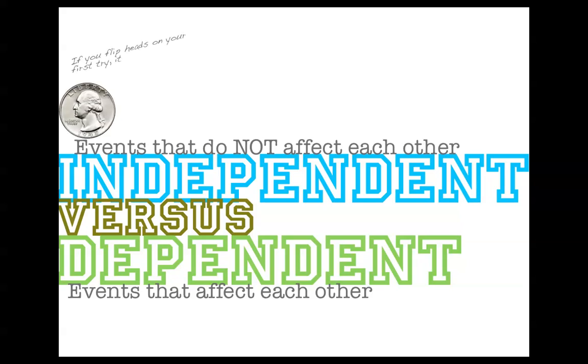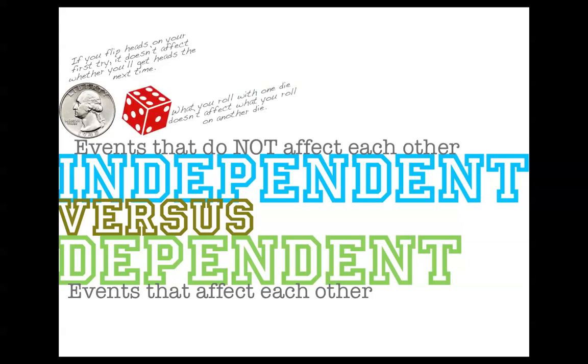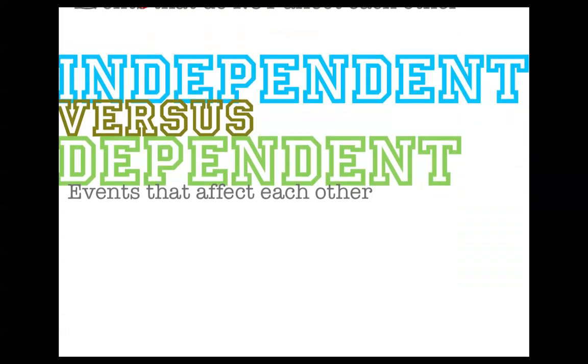An example of an independent event would be every time you flip a coin, it's an independent event. Because if you flip heads on your first try, it doesn't really affect whether or not you're going to flip heads the next time. Same with rolling dice. What you roll with one die doesn't affect what you roll the next time you roll a die or on a different die. They're independent of each other. They don't affect each other. But some events do affect each other, and these are called dependent events.